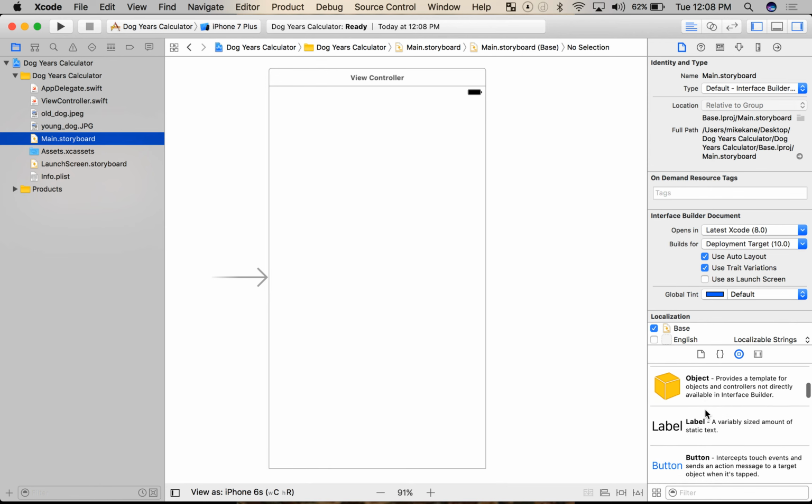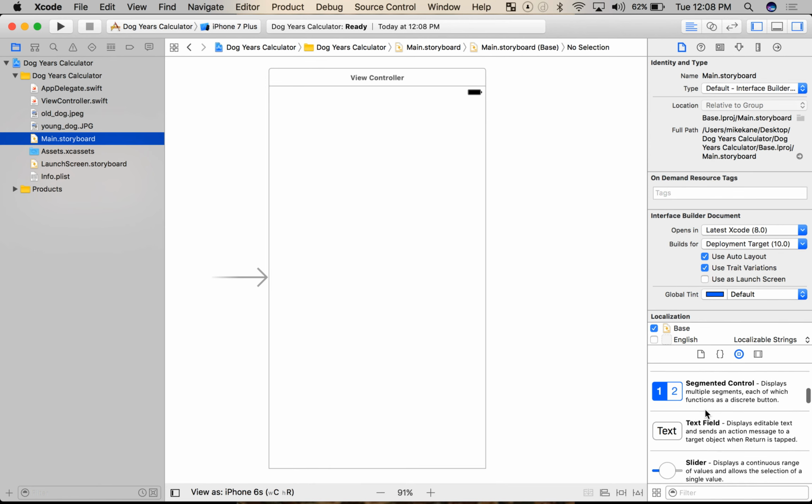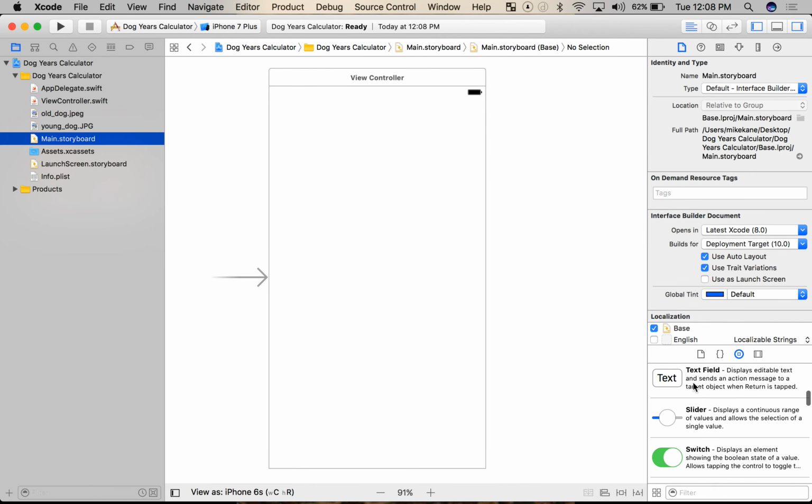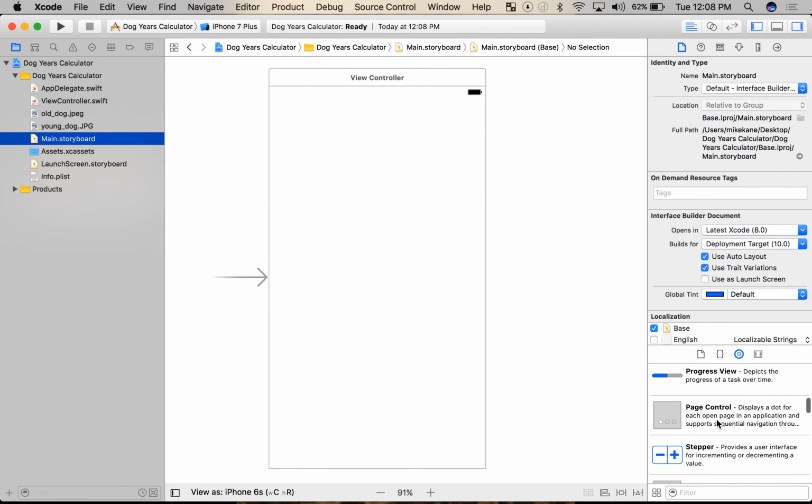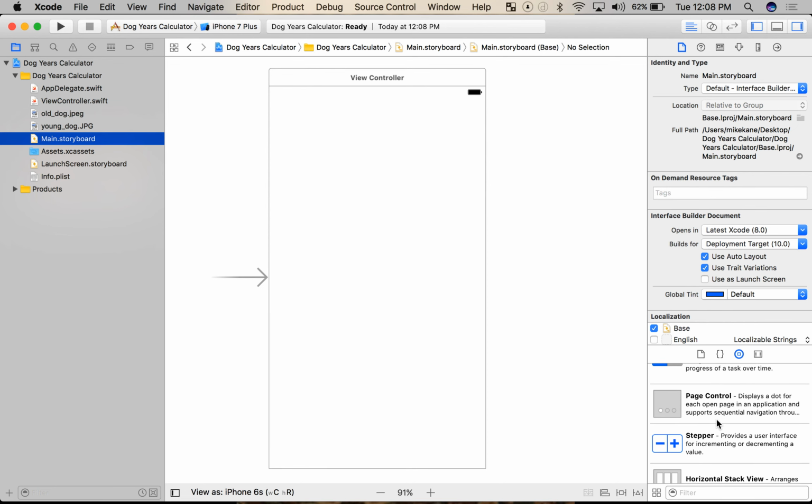And these are, if you scroll through them, you'll probably recognize some of them from apps you've worked with before. We see text fields, switches, sliders, that dreaded activity view indicator. These are all things we've seen before. Apple's built these and provided them so that we don't have to take all this time and build them ourselves. We can focus on what we want to build and use standard assets.